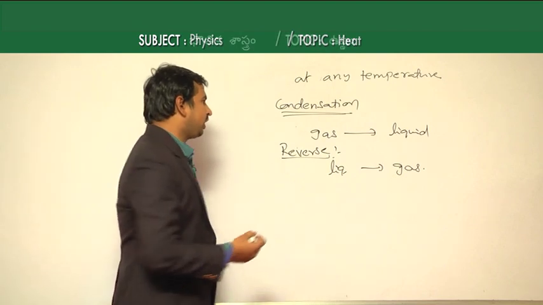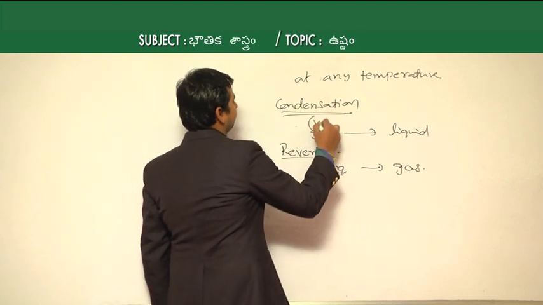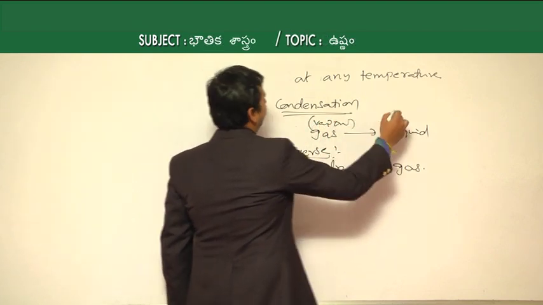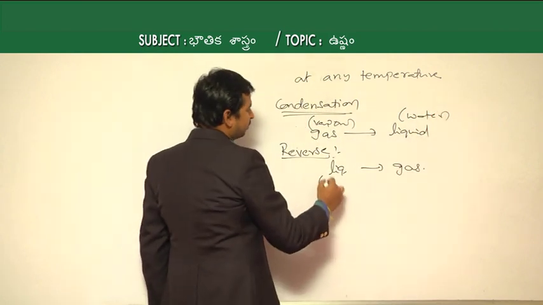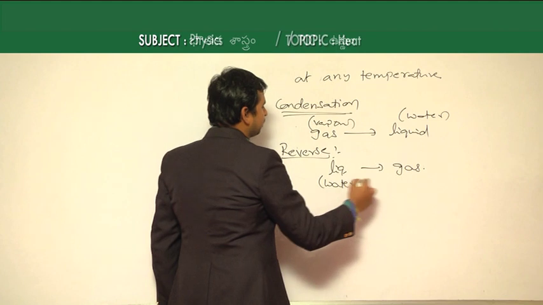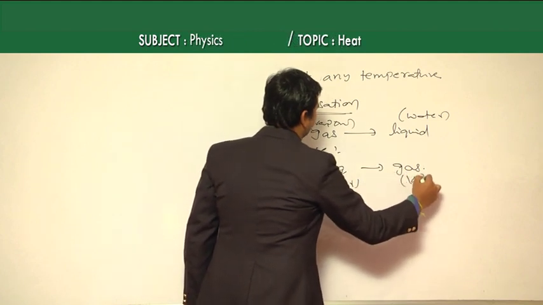The best example is vapor particles converting into water, and in the reverse process, water converting into vapor state.